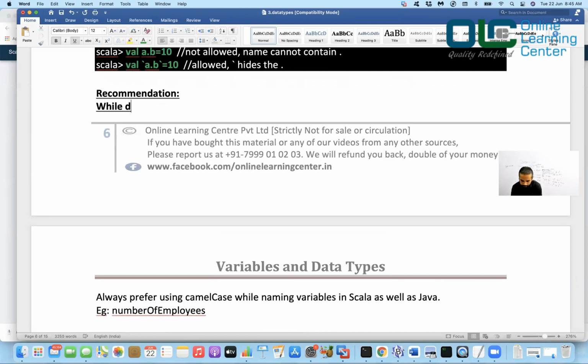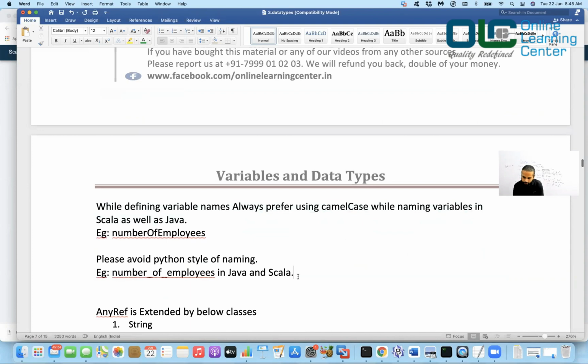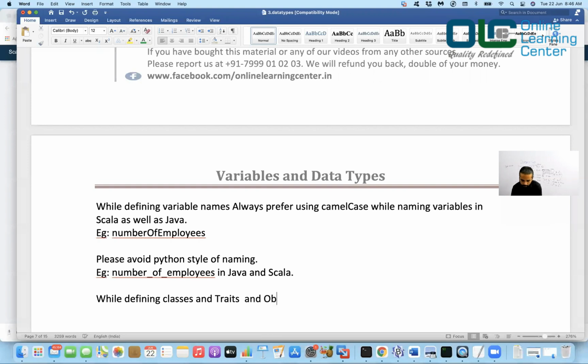So I'll also put one more line here. While defining variable names, always prefer using camel case. That's one thing. And then I'll also put one more point: while defining classes, traits, and objects, prefer capitalizing the first character of each word.